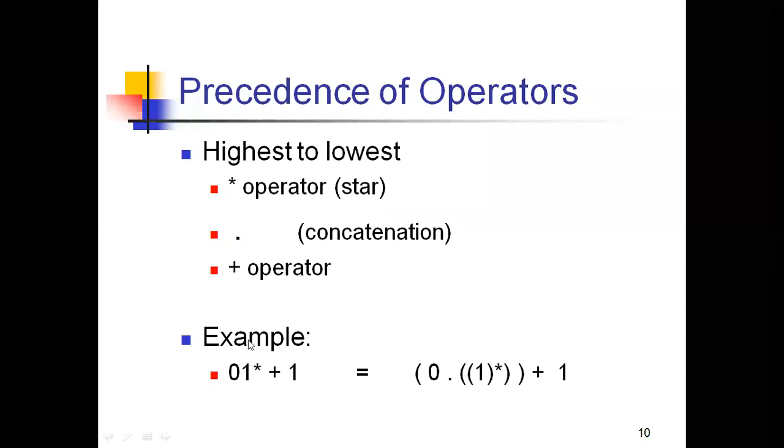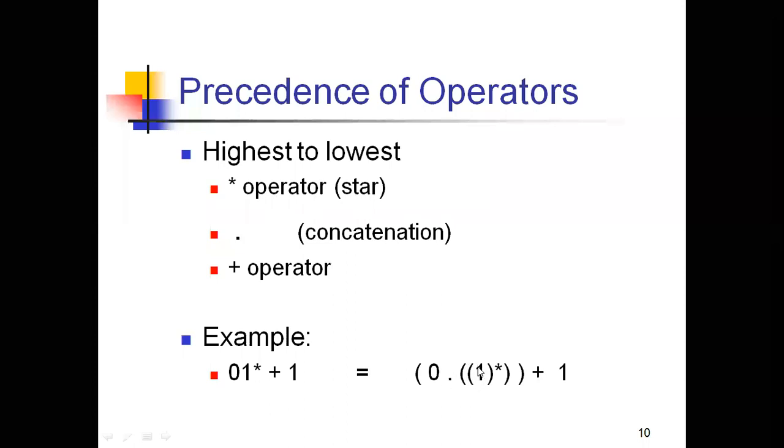Just showing with an example, 01 star. After completing this star, you need to concatenate this 1 star with a 0, and then you need to do the plus, the union operation between these two, right? And this is the way of representing that. That means first you need to simplify this, and then you need to concatenate the 1 to 0.